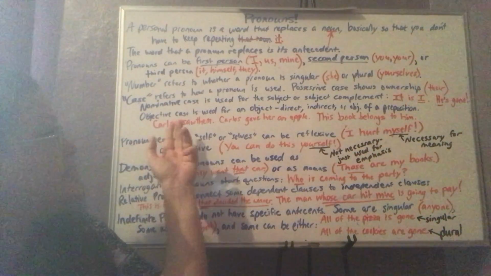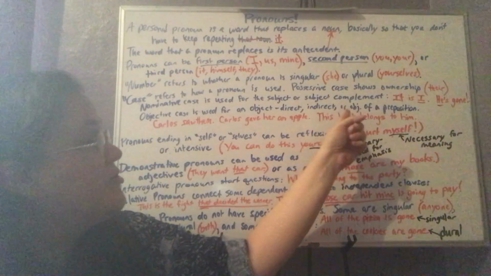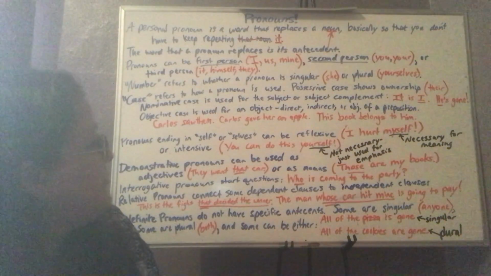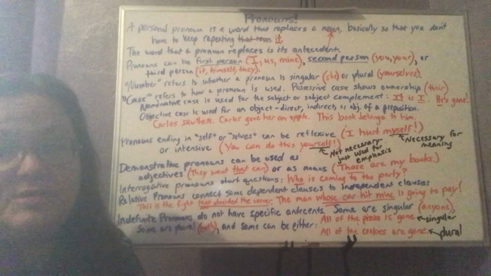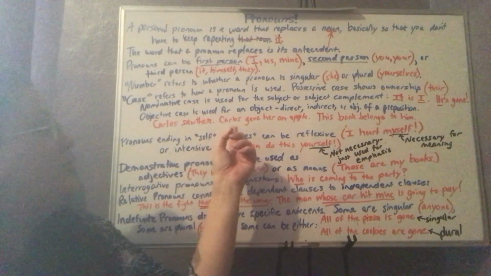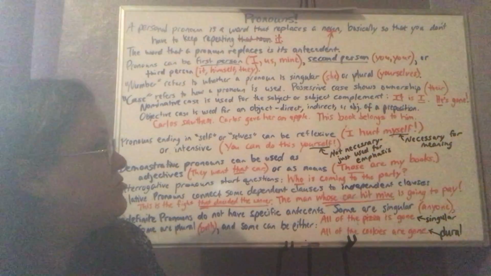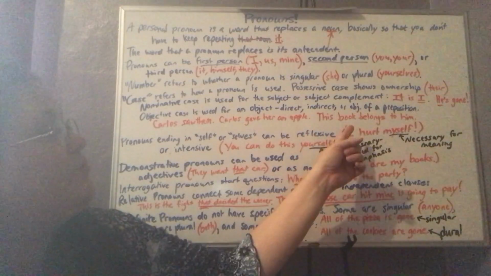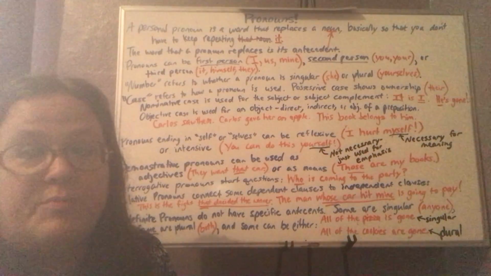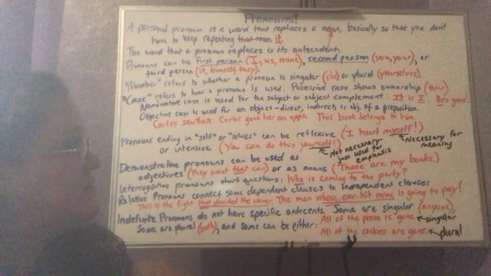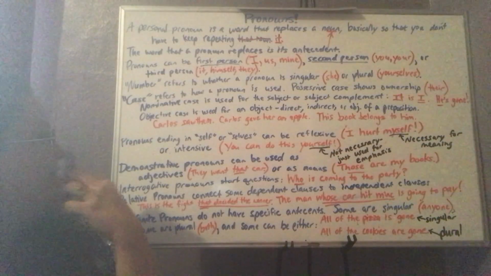And the objective case is used for an object, direct object, indirect object, or the object of a preposition. Carlos saw them. So in that case, them is the direct object. Carlos gave her an apple. In that case, her is the indirect object. And this book belongs to him. Him, in that case, is the object of a preposition. So in all of these cases, we use the objective case.